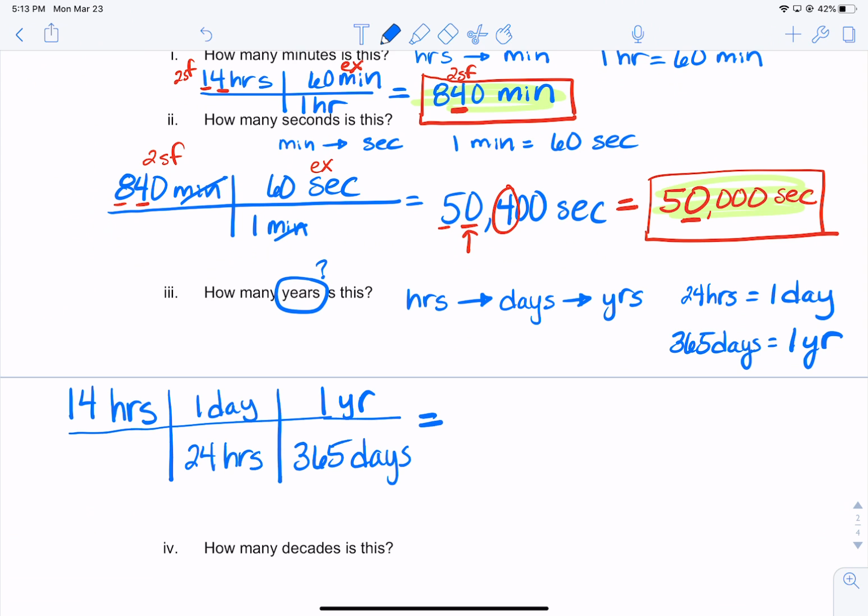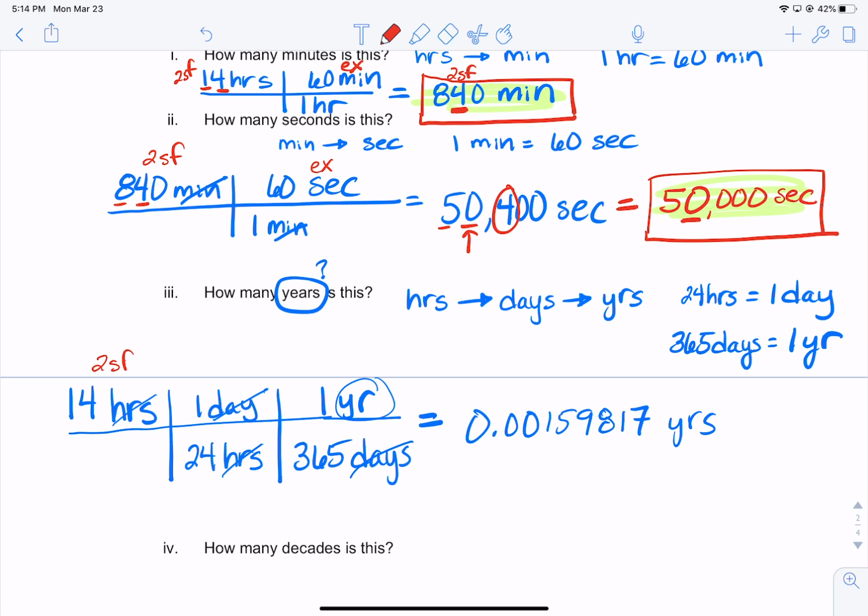So I make sure that the hours cancel, the days cancel, and I'm left in years because that's what it's asking. And then I do the math. So I'll take 14 and I'll divide that by 24, and I'll divide that by 365, and I get 0.00159,817 years.